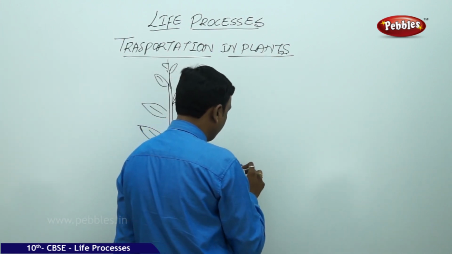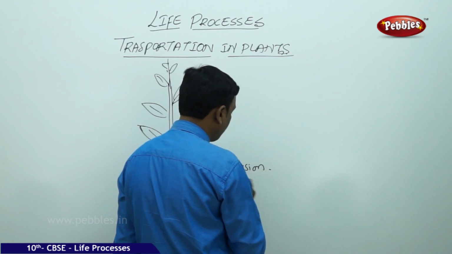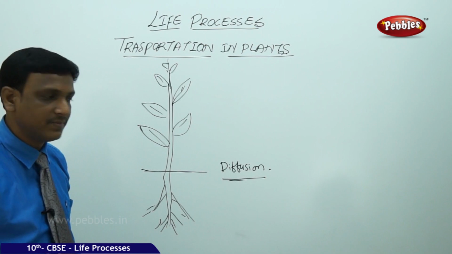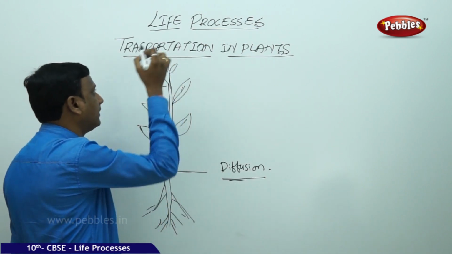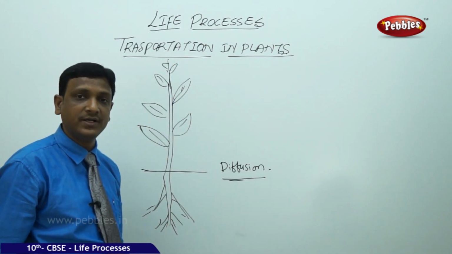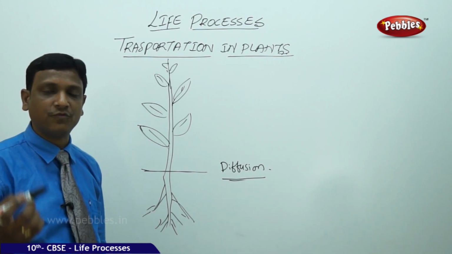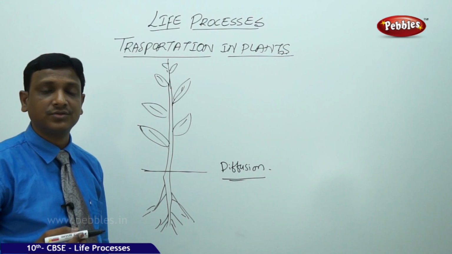Diffusion is a mechanism by which they can simply absorb the materials, but it is limited. Sometimes diffusion may not be possible from this point to this point, because certain trees grow very tall, meters of height, more than 20 feet, 30 feet, 40 feet, 50 feet. So that much height.